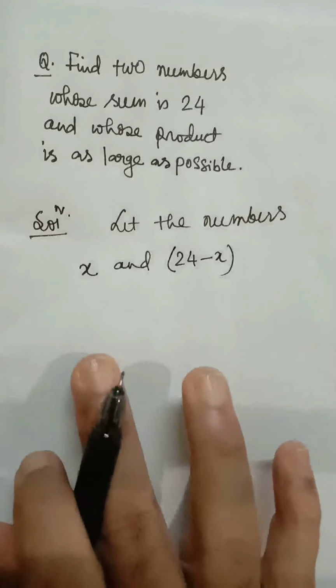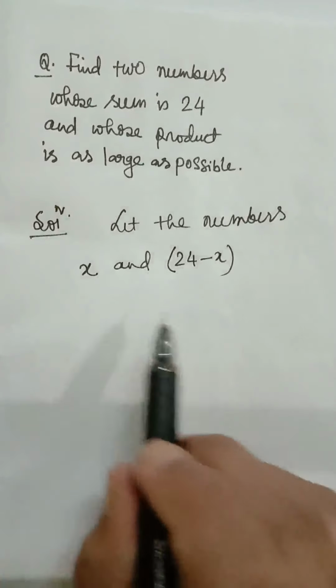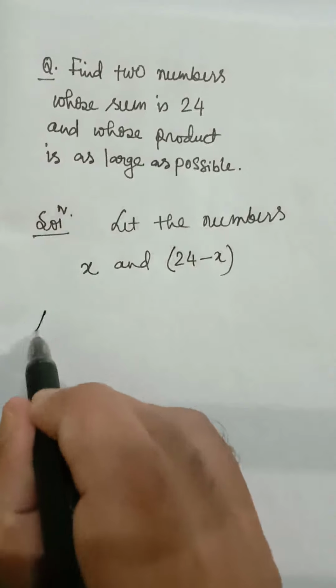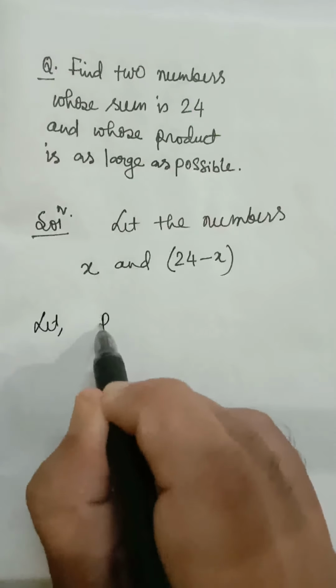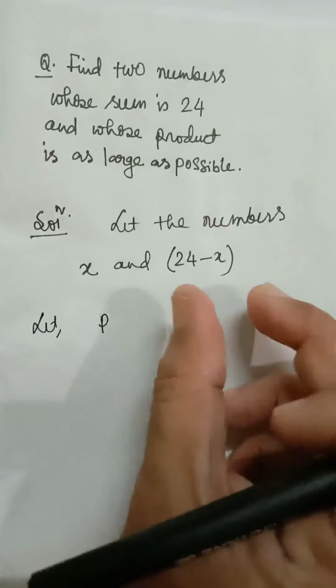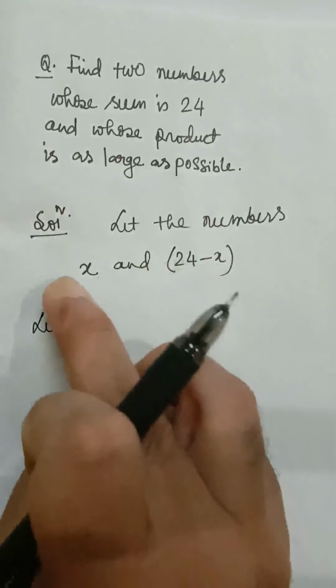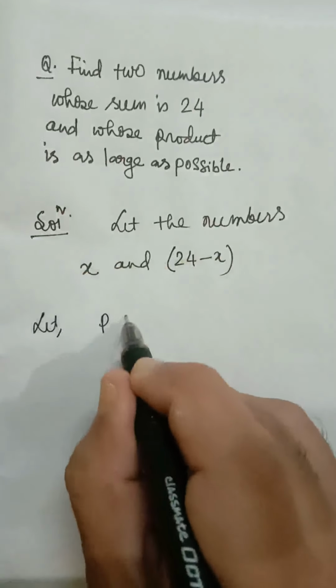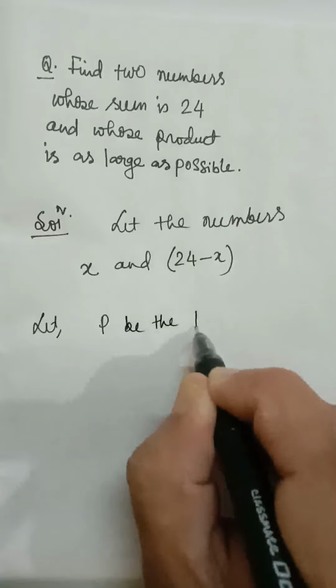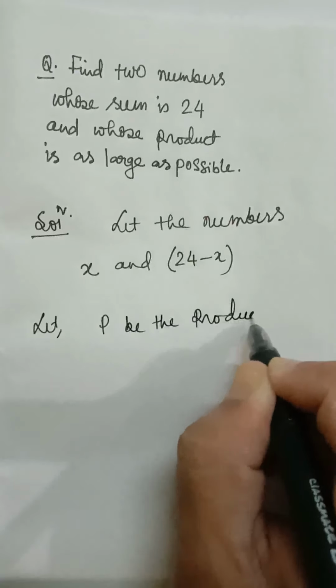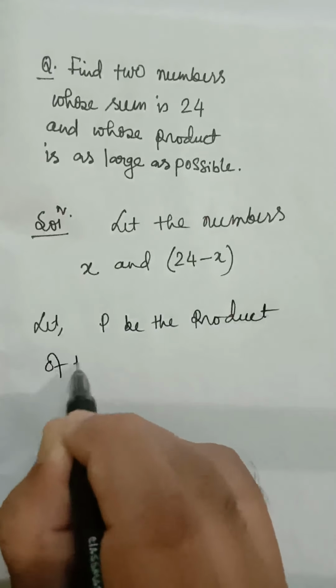We have to find two numbers whose sum is 24. So we have considered the numbers as this and this. What we have to find? We have to find x so that the product of these two is maximum. Let p be the product of the numbers.